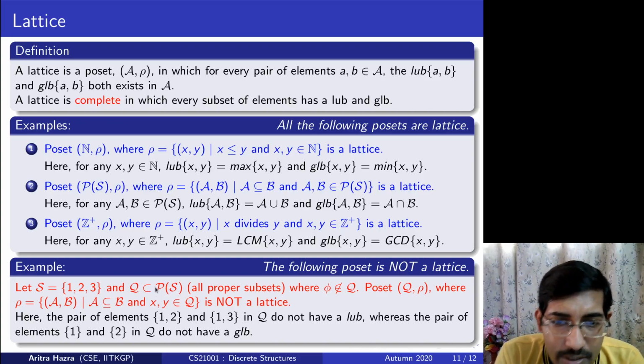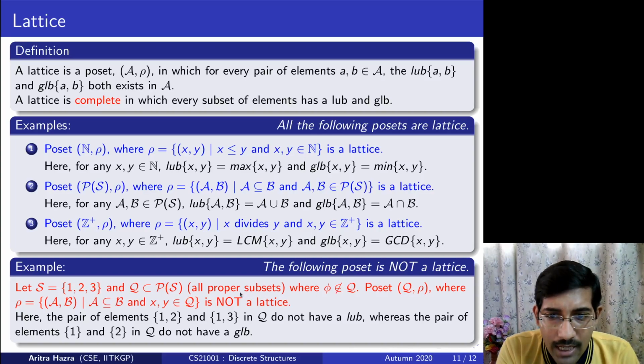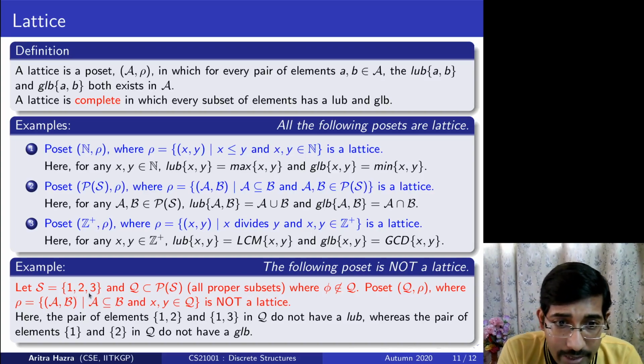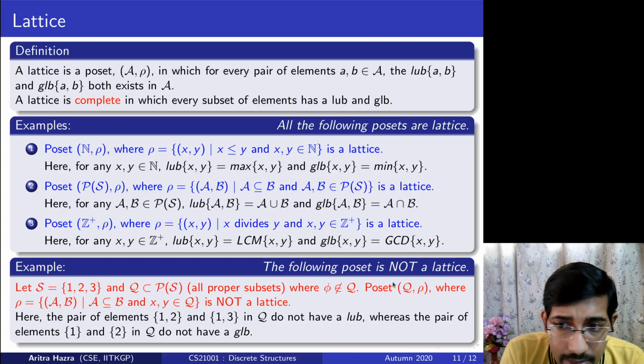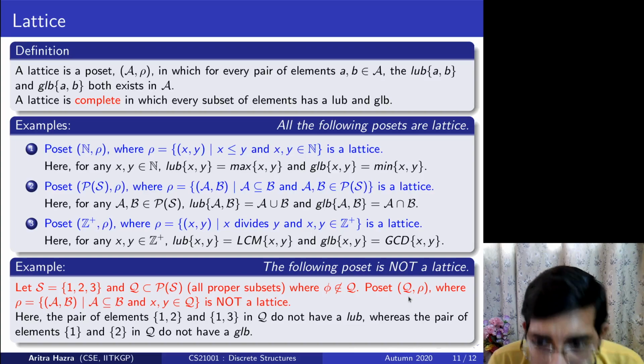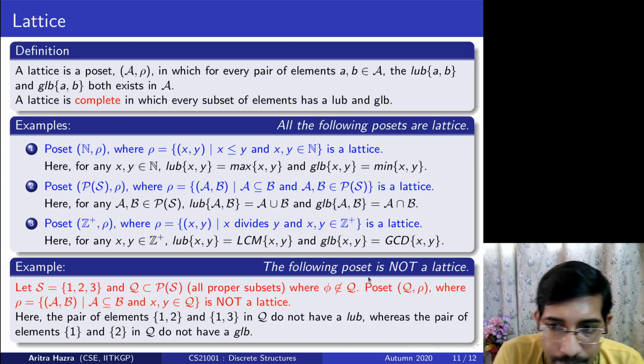Therefore, take the power set of S, and take a subset Q which excludes the null set and the whole set {1,2,3}, keeping only proper non-empty subsets, with the poset relation being subset or equal. So Q contains {1}, {2}, {3}, {1,2}, {1,3}, and {2,3}. These are its set of subsets, because I do not consider null and I do not consider {1,2,3}.